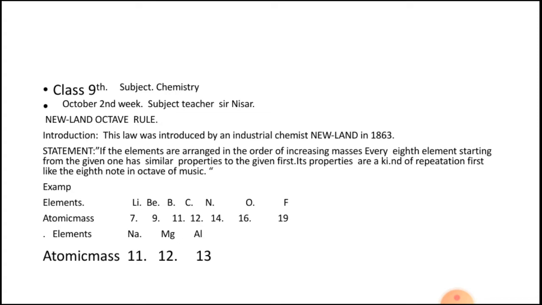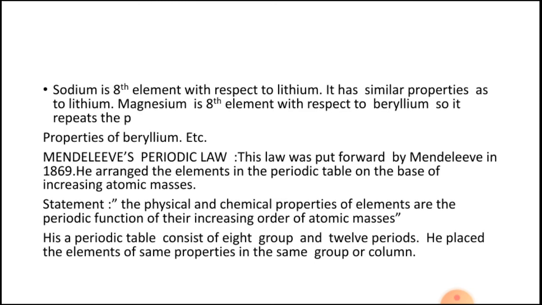For example, lithium, beryllium, boron, carbon, nitrogen, oxygen and fluorine. After fluorine, the eighth element becomes sodium, which resembles lithium in characteristics. Similarly, magnesium is eighth with respect to beryllium, so it resembles beryllium in characteristics. Aluminium resembles boron, because aluminium is the eighth element with respect to boron, so it resembles boron in character. This was the Newland octave rule.